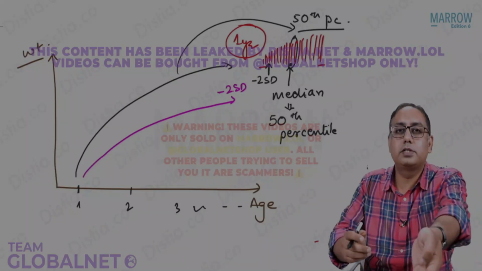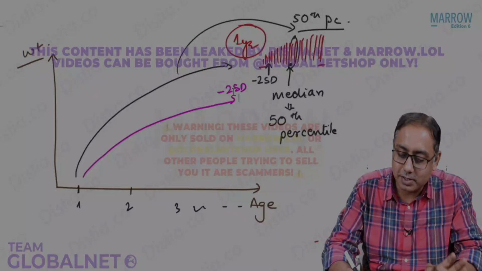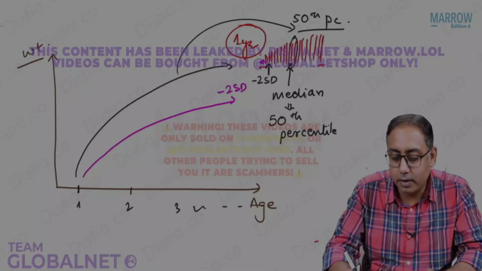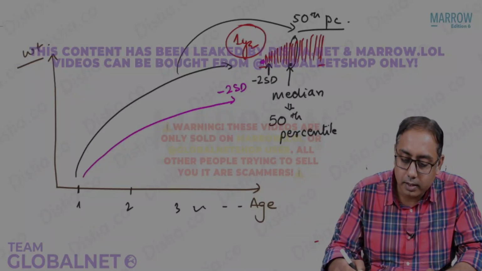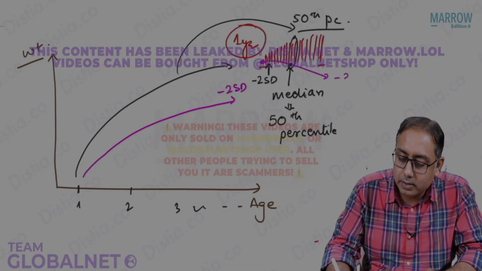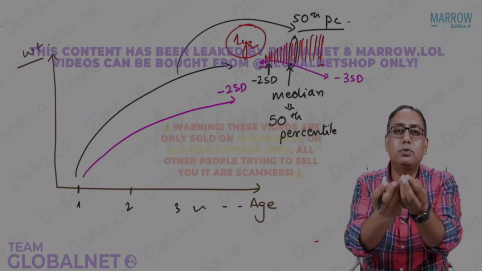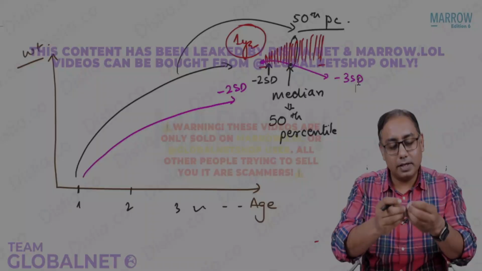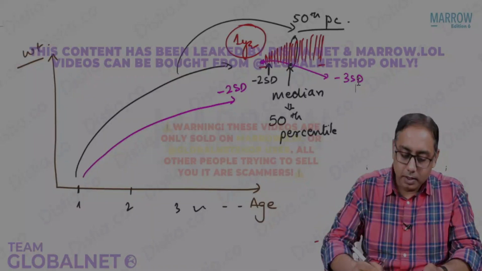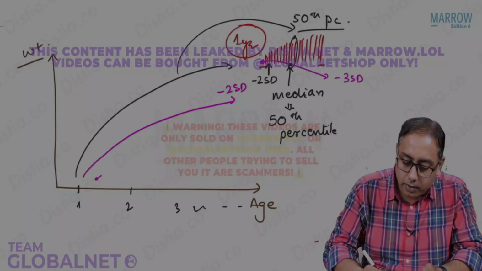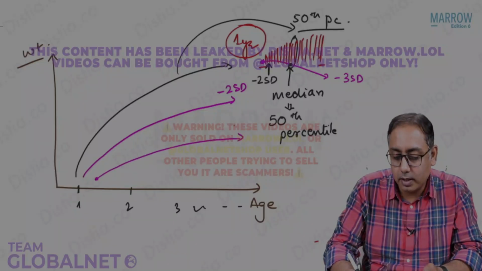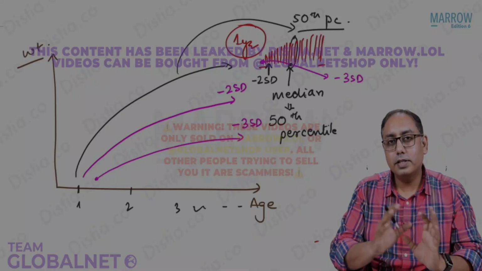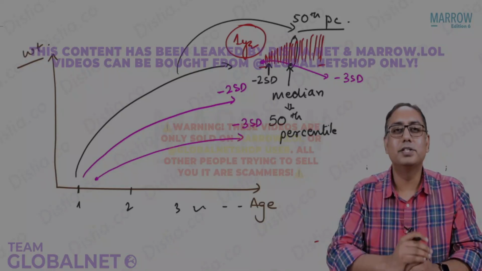Then somewhere near the first or the second child, statistically calculated, we pick up a third child whose weight is -3 standard deviation. He is one of the thinnest children, very thin compared to -2. So poor fellow, his weight was very low and he grew something like this. So that is the -3 standard deviation. So this is what is an ICDS growth chart.